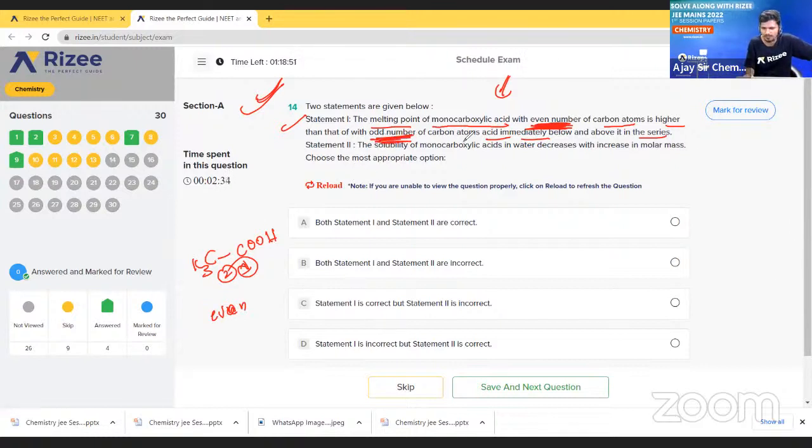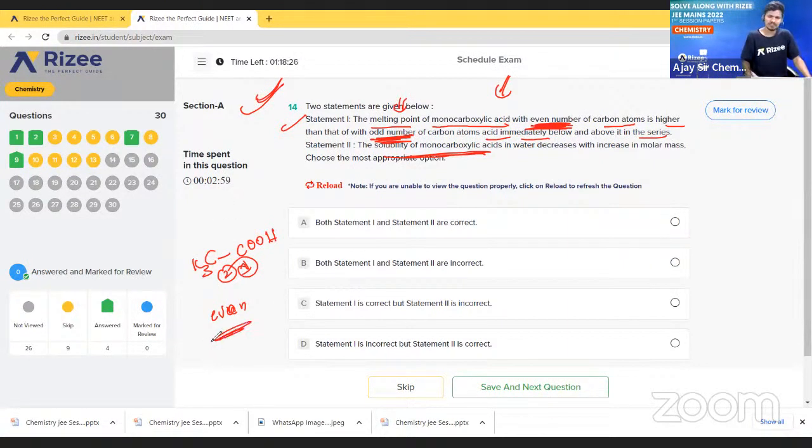Next, see what is said. What happens with an odd number of carbons? With an odd number of carbons, these monobasic carboxylic acids, what will decrease? Melting point. It has a very low melting point. So how do I explain? See here, you will get confused.